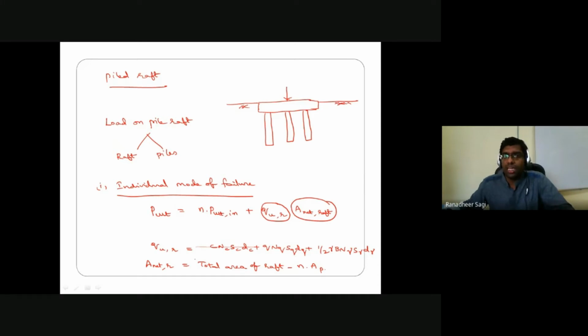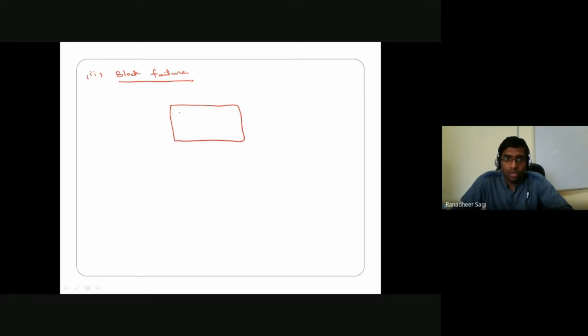How do we estimate the ultimate load carrying capacity of your piled raft? Now, based on your block mode of failure, based on the block failure criterion, how do we estimate the ultimate load carrying capacity of that particular pile group? In the case of block mode of failure, if I just look at the plan view of that raft with the piles in that pile group arrangement, let's say these are my piles.